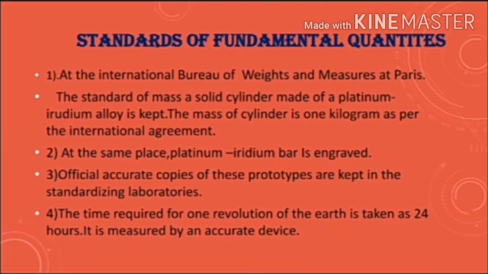At the International Bureau of Weights and Measures at Paris, as the standard of mass, a solid cylinder made up of platinum iridium alloy is kept. The mass of this cylinder is 1 kilogram as per the international agreement. At the same place, a platinum iridium bar is kept. It has 2 fine lines engraved on it. The distance between these 2 fine lines is accepted as the standard meter. Official and accurate copies of this prototype are made and distributed to standardizing laboratories or institutes all over the world.